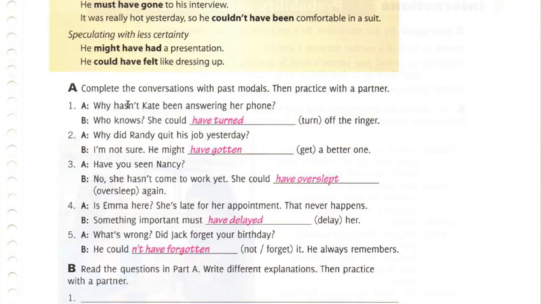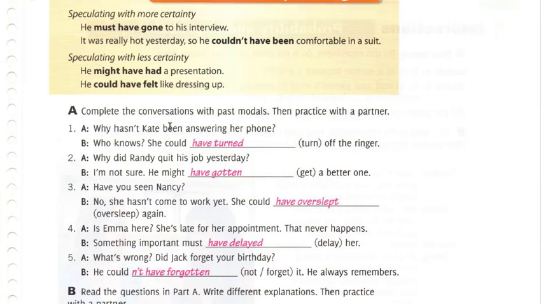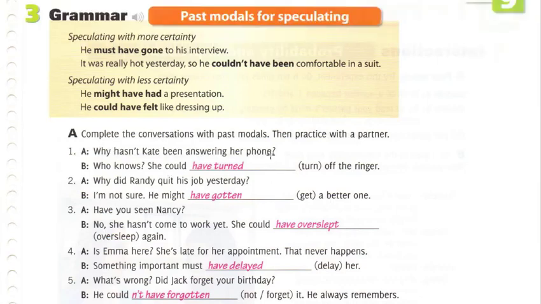We're going to use the words or the verb in parentheses. Okay, we're going to change it into its past form to make it into a past modal, using the auxiliary word have for all of them.